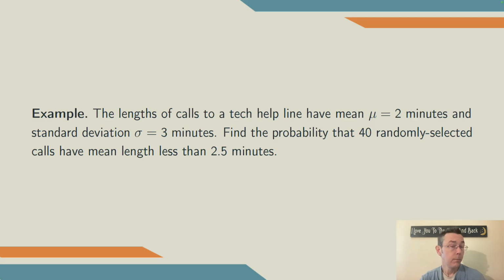Notice that we don't know much about the distribution of call lengths here. We know the mean and the standard deviation, but we don't know anything about the shape. In particular, it's probably not going to have a bell shape. You can't have calls of negative length. So I'm imagining that probably we have a distribution with a pretty strong right skew. It's going to be a lot less likely that you have very, very long calls than pretty short ones.